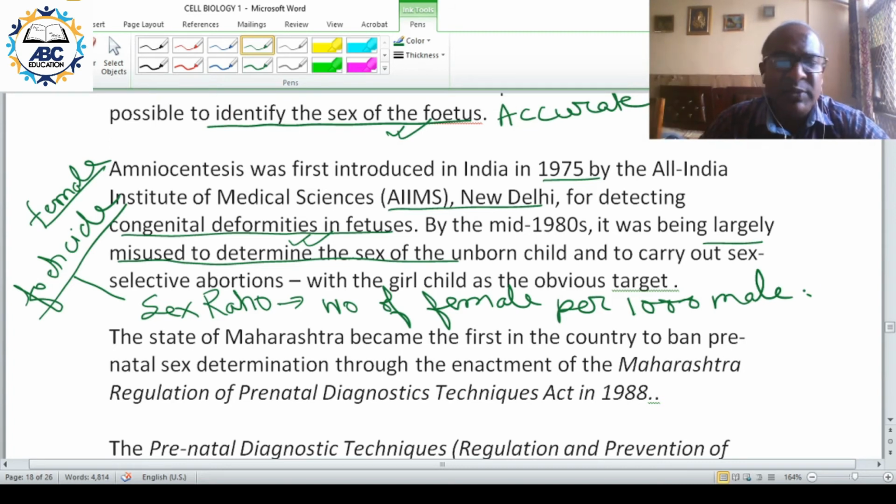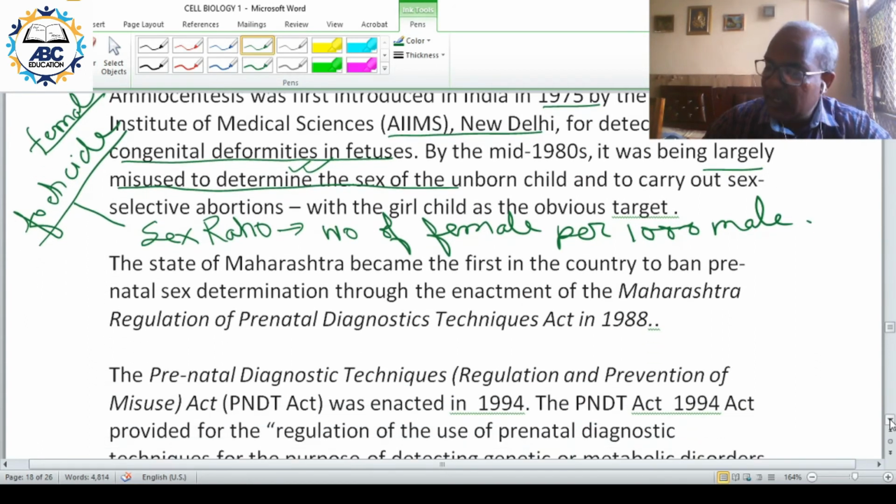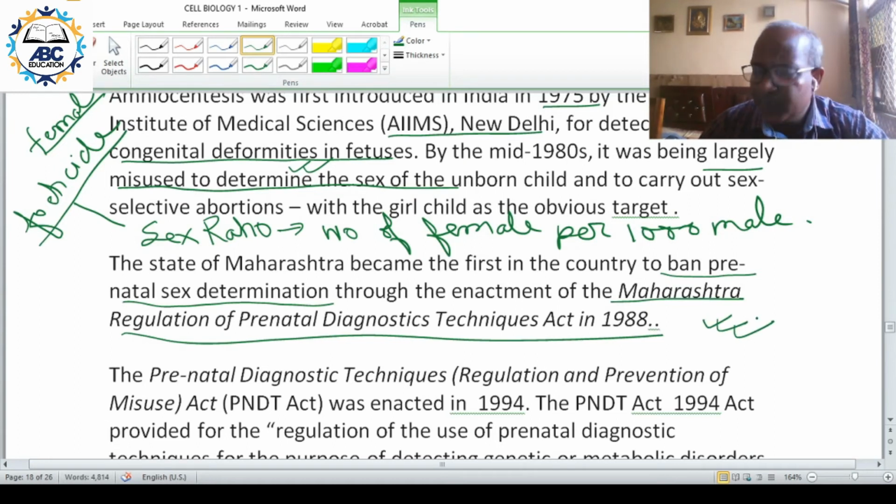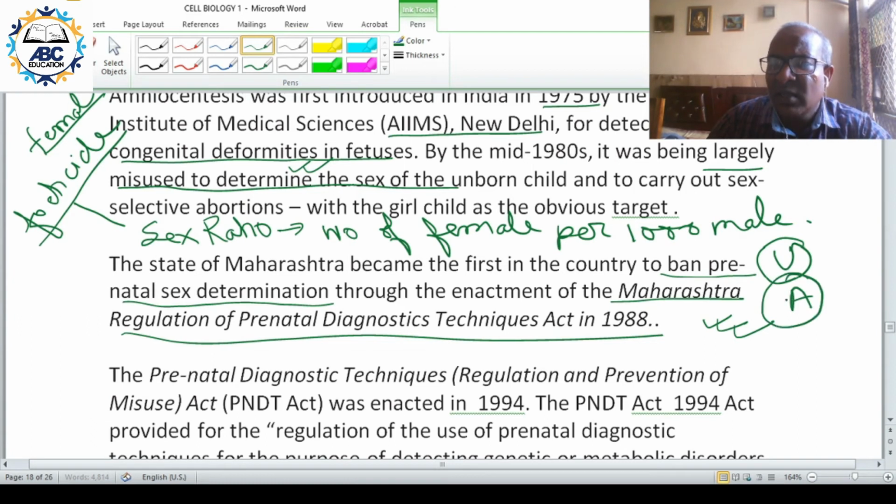And in the background of this crisis, the state of Maharashtra first came out with an act to ban prenatal sex determination. This act was the Maharashtra Regulation of Prenatal Diagnostic Technique Act 1988. This act prevented the misuse of ultrasound and amniocentesis for sex determination.